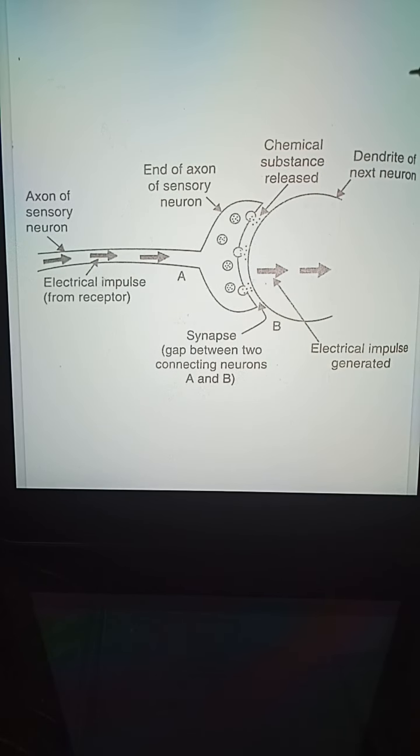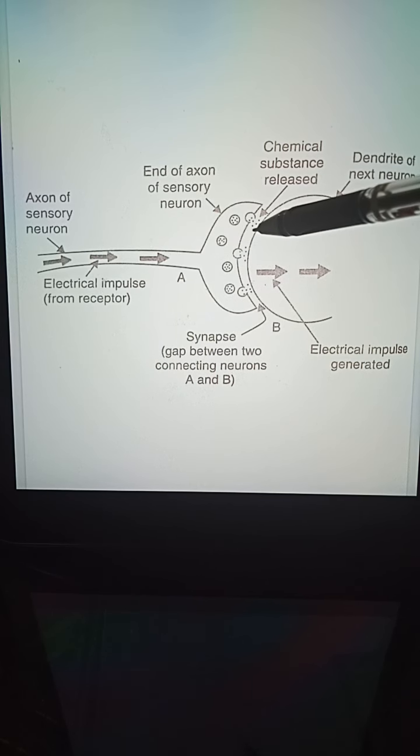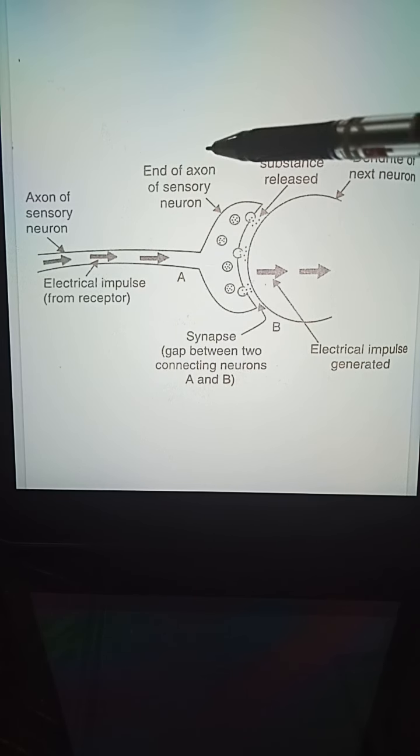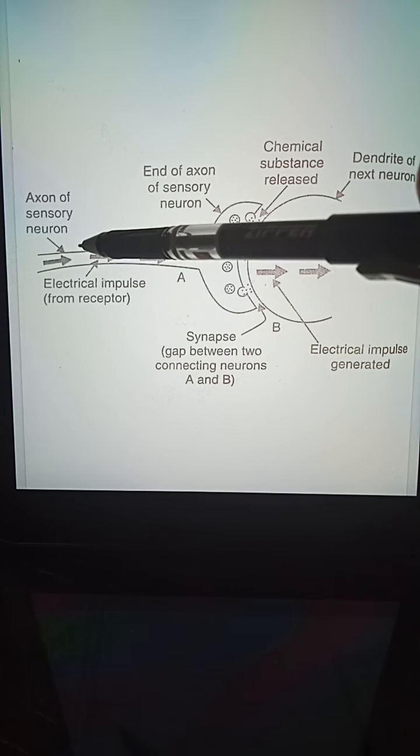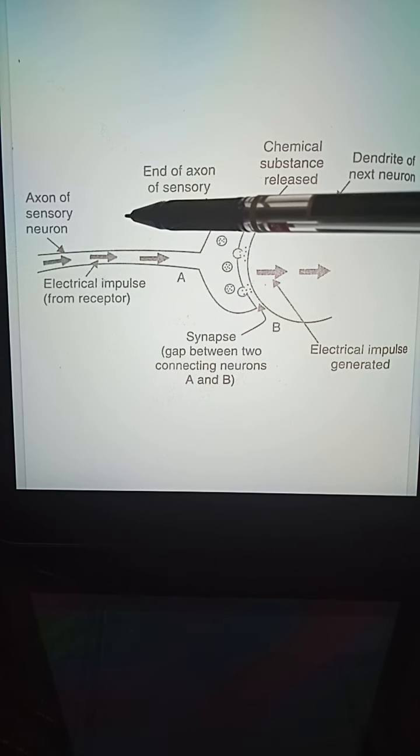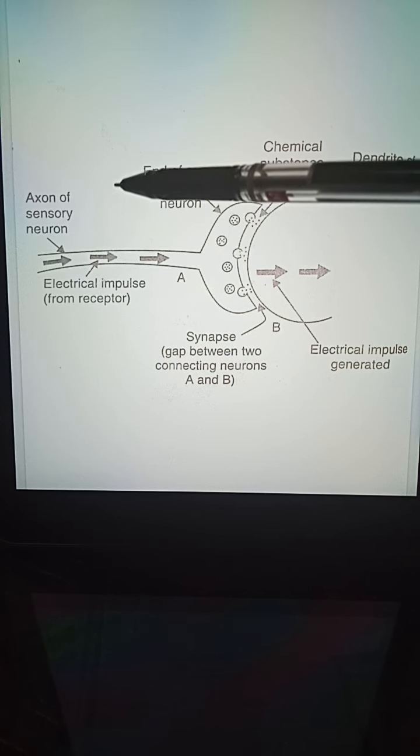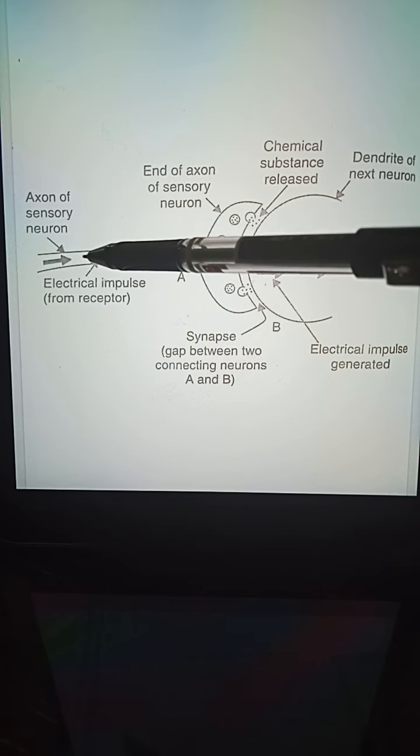Students, now we will discuss how the electrical impulse transmits from one neuron to the second neuron. Here only some part of the neurons is shown in this diagram, and this diagram is given in your book also. All of you know that a neuron consists of three main components: cell body, dendrites and axon.